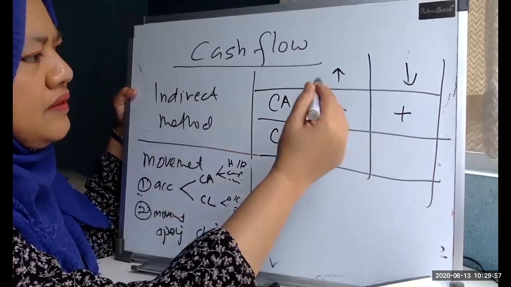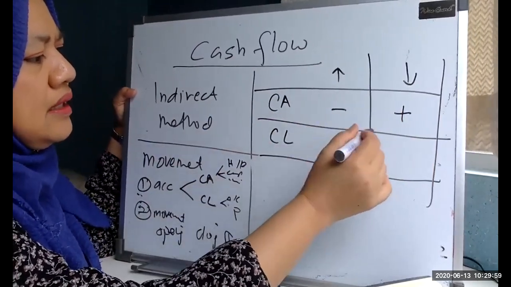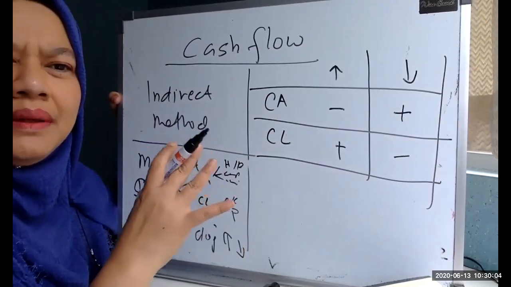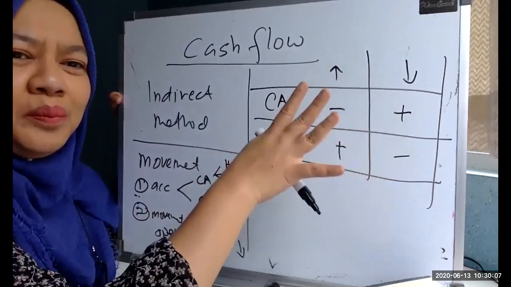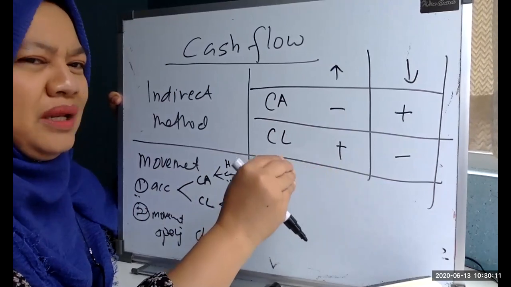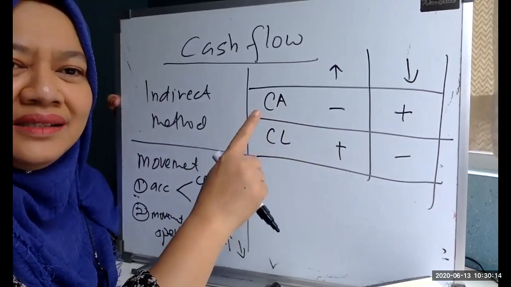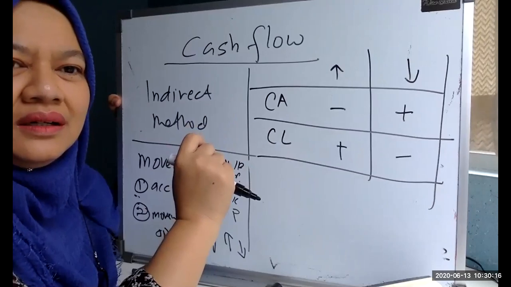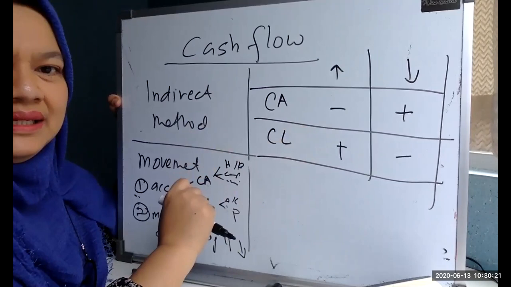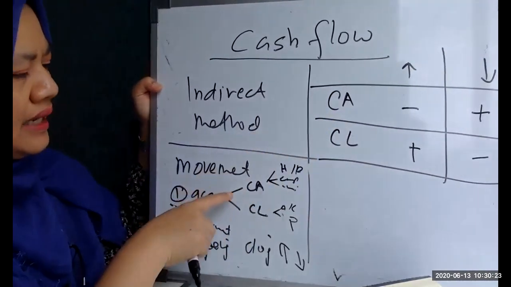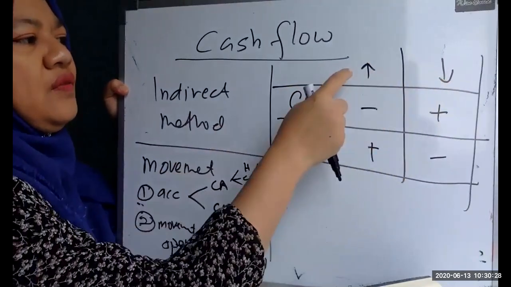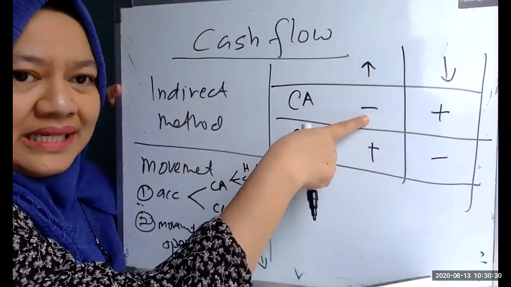For current liabilities, if there is an increase, you are going to plus. If there is a decrease, you're going to minus. Maybe it's the other way around, but you look back into this table. If you have a problem, let me know. I will look, because I cannot find the slides for this chapter, but I remember that there's a formula for this. Again, you have to decide for each account whether there's an increase or decrease.